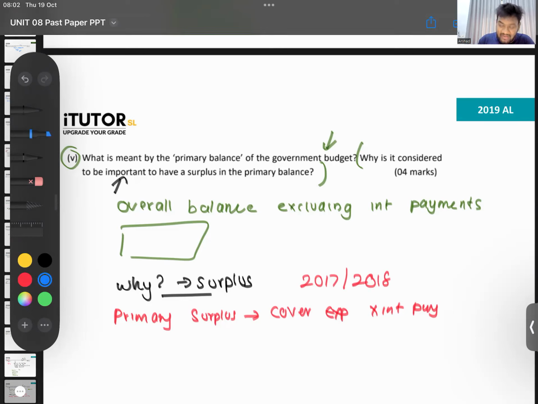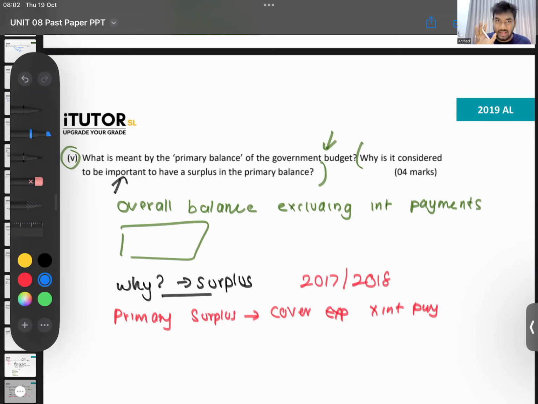So one reason why it's important, if you have a primary account surplus, that means you're covering all the expenditure during that year, excluding interest payment. Overall balance plus interest payment equals primary account. Yes, overall balance including interest payment. No, so overall balance excluding the interest payment is what you call the primary account balance.